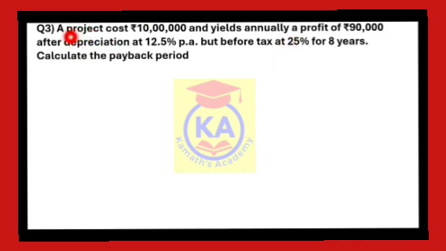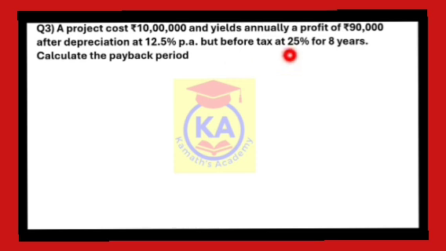Question number 3. A project costs rupees 10 lakhs and yields annually a profit of 90,000 after depreciation at 12.5% per annum, but before tax at 25%, for 8 years. Calculate the payback period. Now you have understood that this question is regarding situation 1, right?